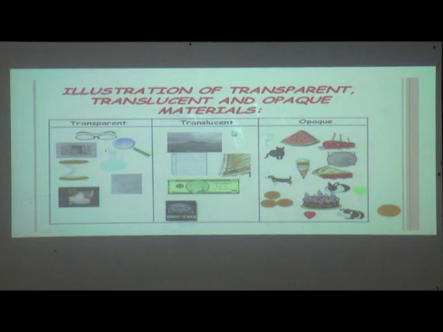Here in translucent objects, see, paper, note, all these are examples of translucent. We can see through these objects but not clearly. So these are called translucent objects. Here in the third column, opaque. See students, watermelon, cat shadow, balloon, cake, dog. We can't see through these objects. So these are the opaque objects.